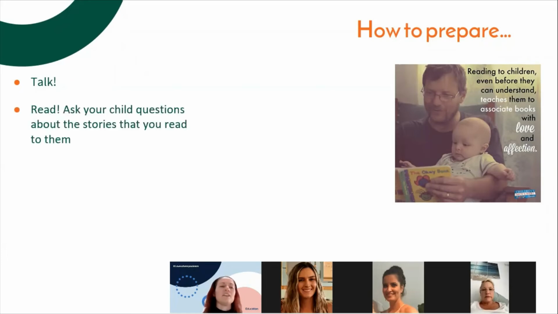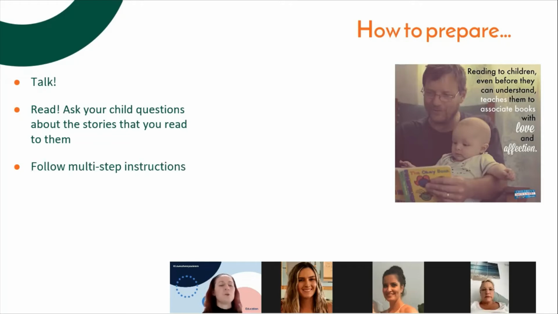The next thing I would say is read. So lots and lots of reading, and you'll see the little picture on the right. Reading to children, even before they can understand, teaches them to associate books with love and affection, and they'll start picking up on those sounds. They'll get the idea of turning the page, and they'll have that relationship with books that is an enjoyable one, a positive relationship. And just asking your child lots of questions about the stories that you're reading is really helpful as well, so you can see how that links in with our speaking and listening.